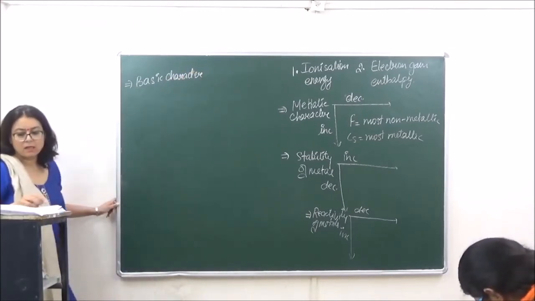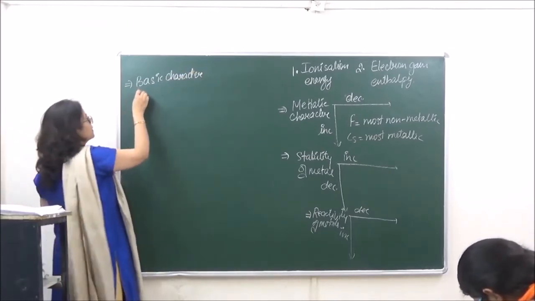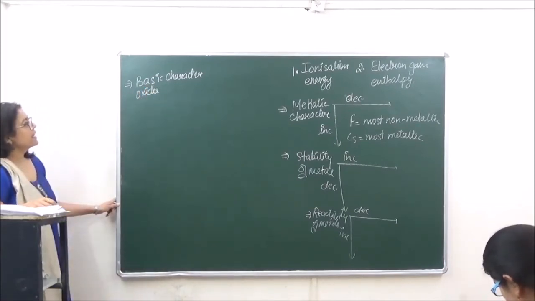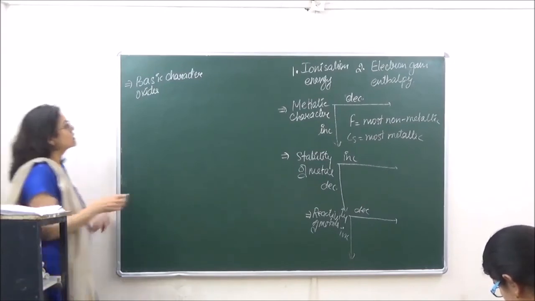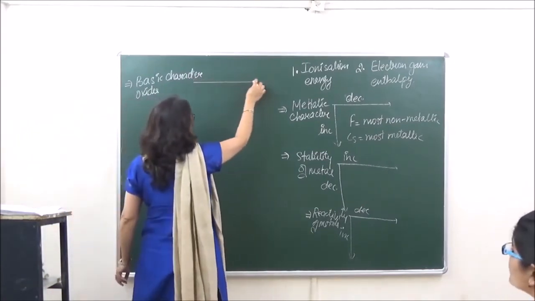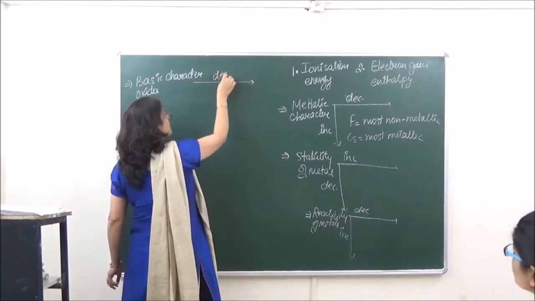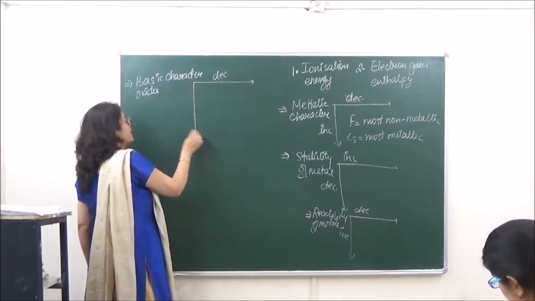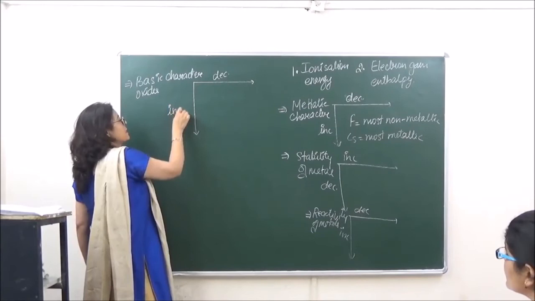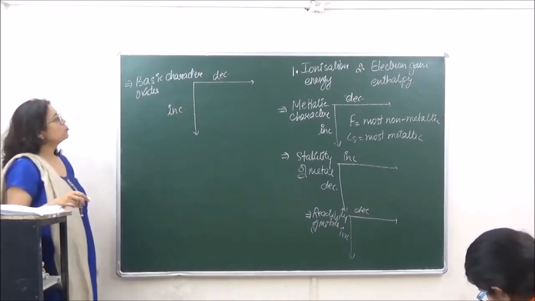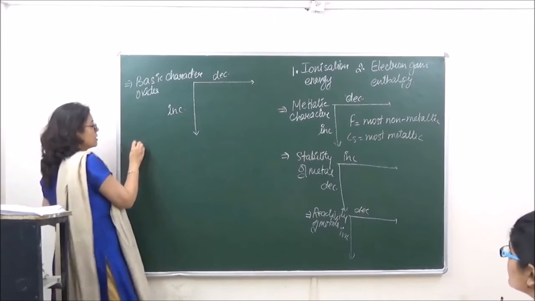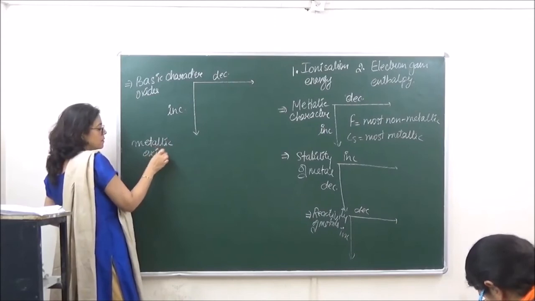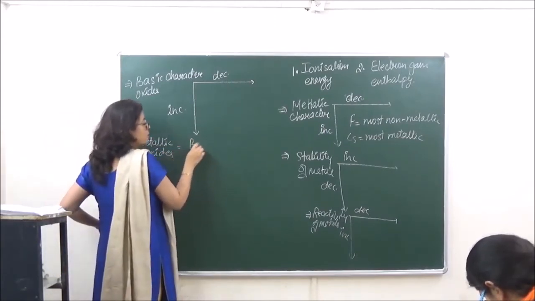We are saying that the basic character of oxides decreases along the period, and basic character of oxides increases down the group. In general, you should remember that all the metallic oxides are basic in nature,